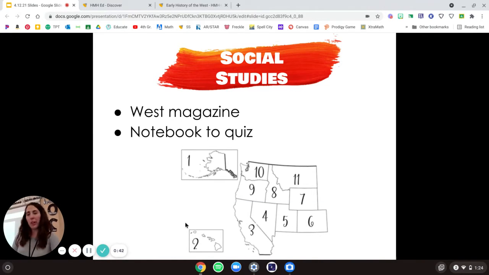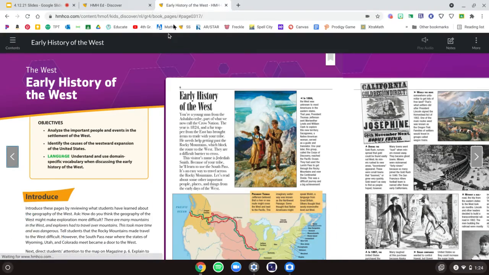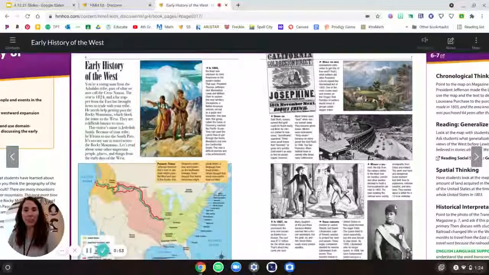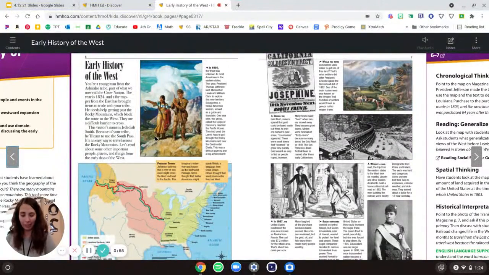Alright, then you can put your states away and you need your West magazine. We're going to get started on early history of the West. Find this page in your magazine, page 6 and 7. We did quite a bit of reading today. Read through all of these different captions, and I'm going to ask you a few questions at the end. So pause the video while you read about the early history of the West.